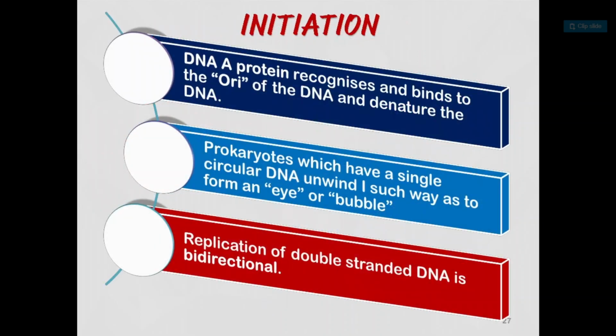Now DNA A protein recognizes and binds to the ORI of the DNA and denatures the DNA. ORI is the point where the DNA denatures. Prokaryotes, which have a single circular DNA, unwind in such a way as to form an eye or bubble. Replication of double-stranded DNA is bidirectional. So here unwinding takes place, and that stage is called initiation.